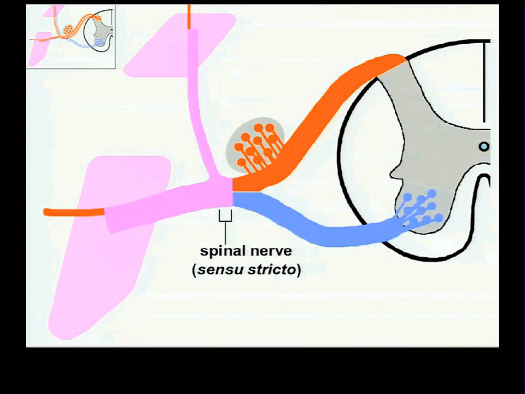Now, sensu stricto is Latin for in the strictest sense. We have had people on examinations label this thing as sensu stricto. That's not the name of this thing. The name of that thing is the spinal nerve. All right? And I say sensu stricto because, you'll see in a second, this is very obviously the dorsal root of that spinal nerve. It is the thing on the dorsal side which contributes to it.